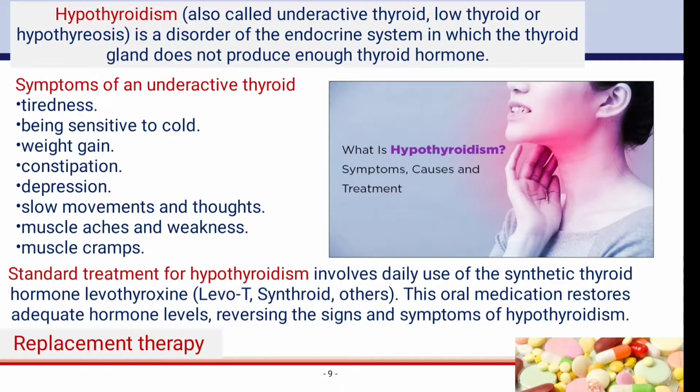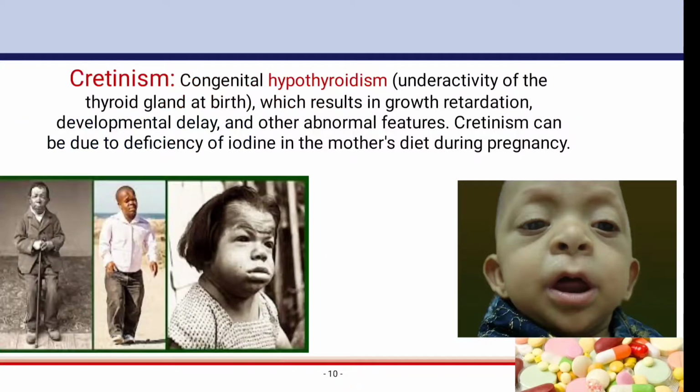Low thyroid, or hypothyroidism, is a disorder of the endocrine system in which the thyroid gland does not produce enough thyroid hormone. Its symptoms are tiredness, being sensitive to cold, weight gain, constipation, depression, slow movement and thoughts, muscle aches and weakness, and muscle cramps. Standard treatment for hypothyroidism involves daily use of synthetic thyroid hormone. This oral medication restores adequate hormone levels, reversing the signs and symptoms of hypothyroidism.